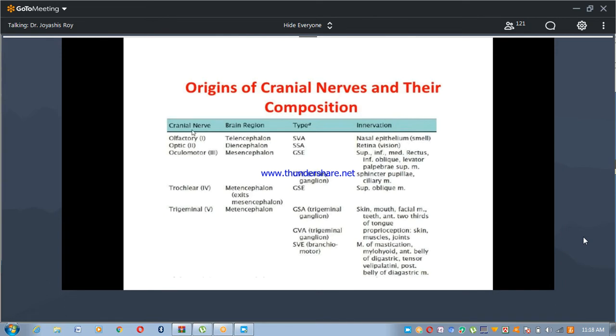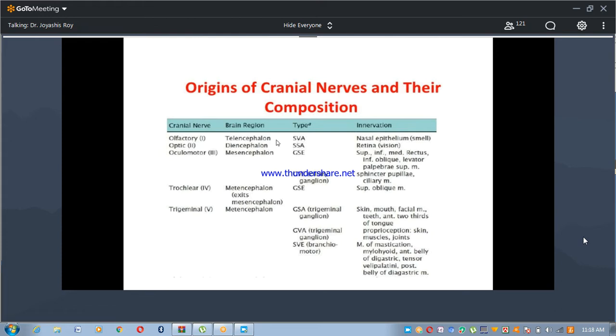So, origins of the cranial nerves and their composition in tabulated form. You can see this table in your books. We have cranial nerves: olfactory, optic, and oculomotor. Brain region: olfactory develops from the telencephalon. Optic nerve is the second cranial nerve, developed from the diencephalon. Oculomotor, the third cranial nerve, is developed from the mesencephalon.